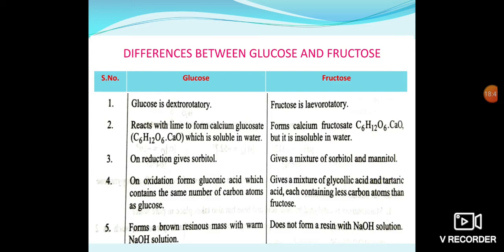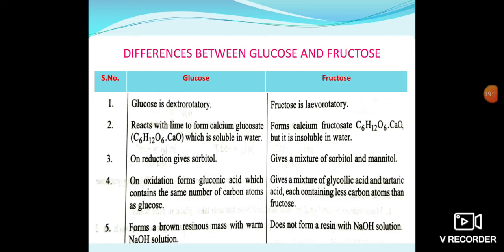Whereas fructose rotates anti-clockwise. That's why it is called levorotatory. Then second, glucose reacts with lime water to form calcium glucosate, which is soluble in water. Fructose forms calcium fructosate, but it is insoluble in water.